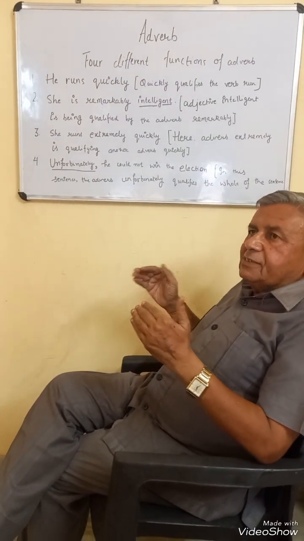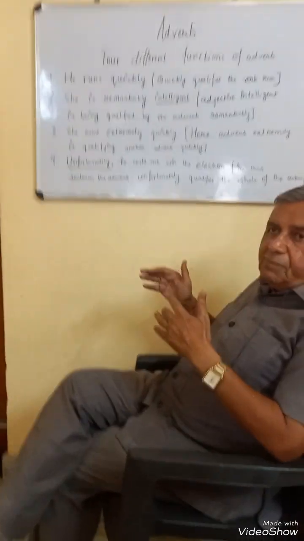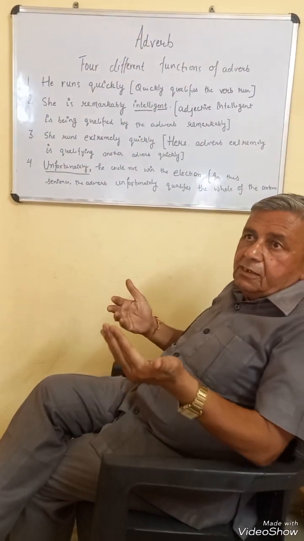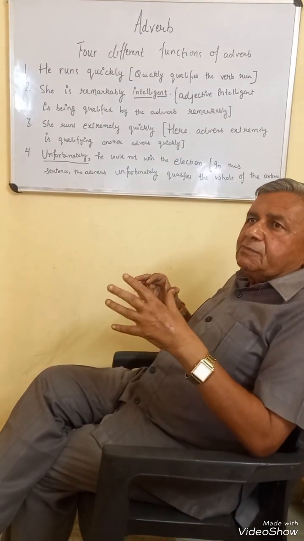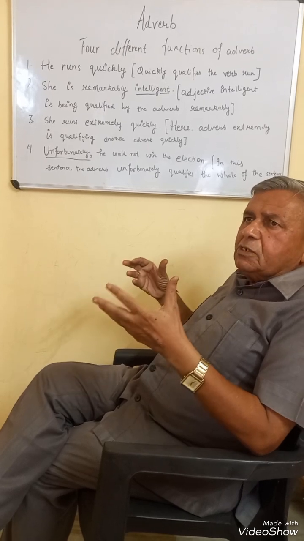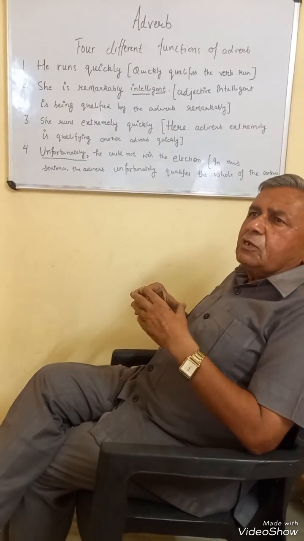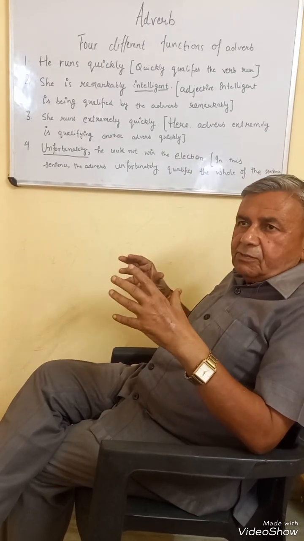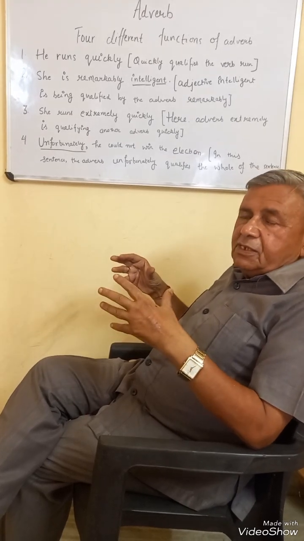If we say there is a sentence, he runs, then quickly is added as an adverb because now quickly tells us how he is running. So in this way, we come to know something more about the verb when adverb is used. So sometimes time is told, sometimes place is told, sometimes manner is told. All these are the different types of adverbs. The adverbs are of various types.